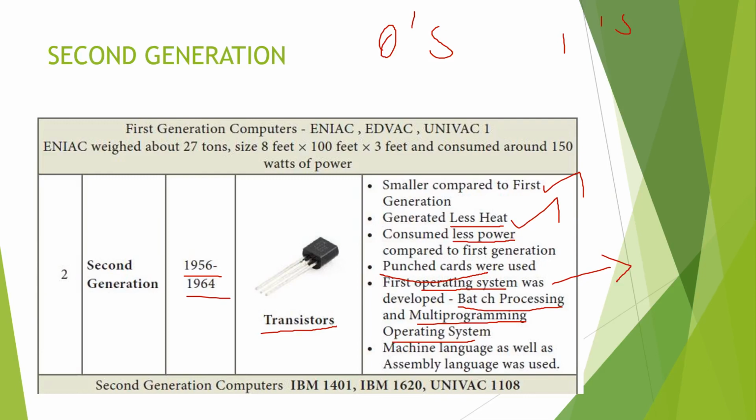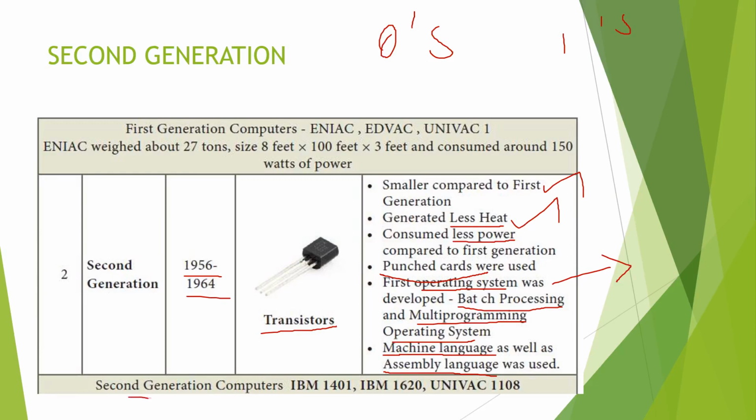In first generation, machine level languages are used. In this second generation, machine level language as well as assembly level language are used. If I ask a 5 mark question, you will write the full answer. One tabular column is given in your book. From first generation to sixth generation you must memorize it and write it for 5 marks, in a diagonal manner, or place your notebook in a rectangle shape and write.